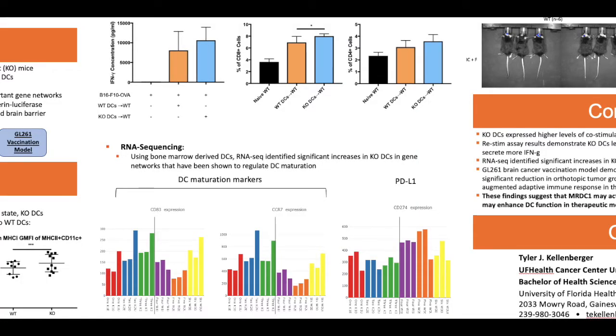After the restimulation assay, our lab decided to conduct RNA sequencing using bone marrow-derived DCs, and we did this to identify important gene networks that may be involved. The RNA-seq results identified significant increases in knockout DCs in gene networks that have been shown to regulate DC maturation, such as CD83 and CCR7, shown below in graphs 1 and 2 of this section. The RNA-seq also identified increased expression in wild-type DCs of a gene which encodes an immune inhibitory receptor ligand, CD274, or PDL1, which is shown in graph 3 of this section.